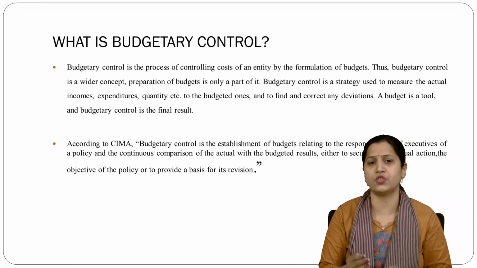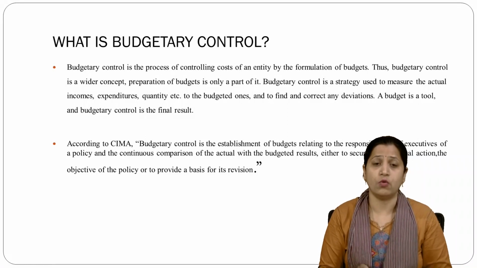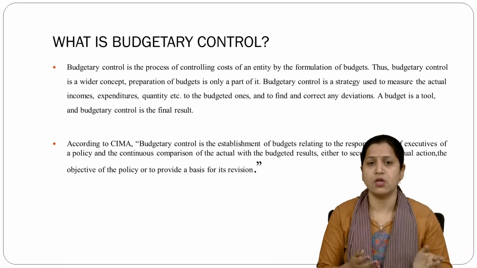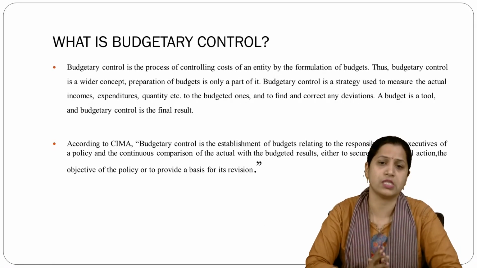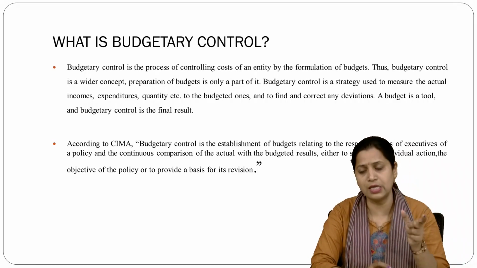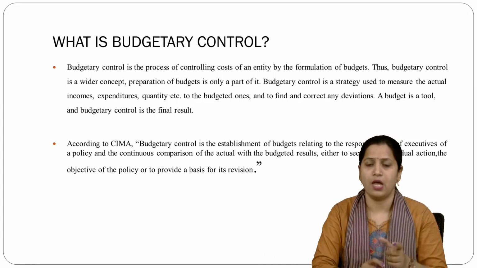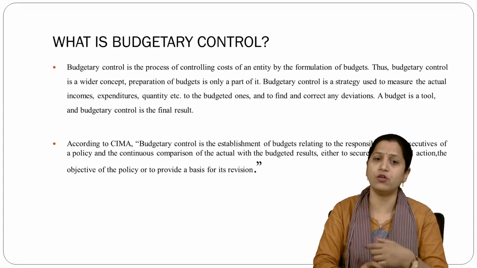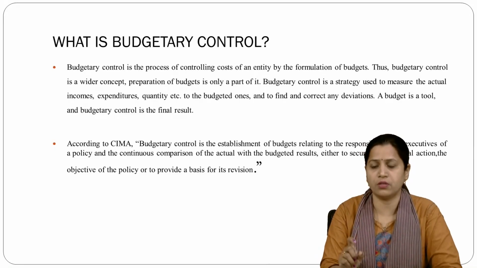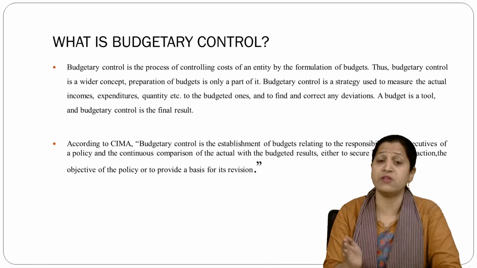Because it is used to measure actual incomes, how much expenditure we will incur, and the number of units to be produced, against the budgeted ones, and to find and correct any deviation. Wherever we find a gap, with the help of budgetary control we can fill the gap. Budget is a tool and budgetary control is the final result. This is very important, you have to remember this.